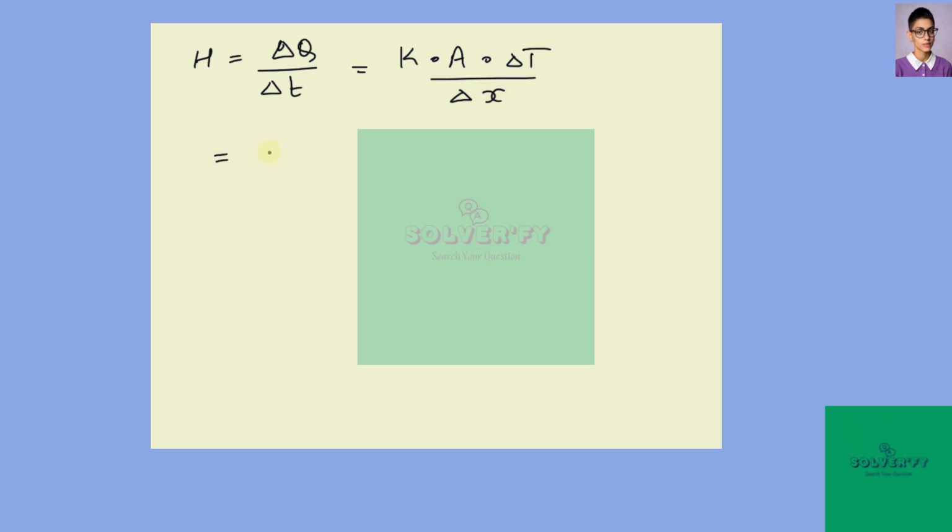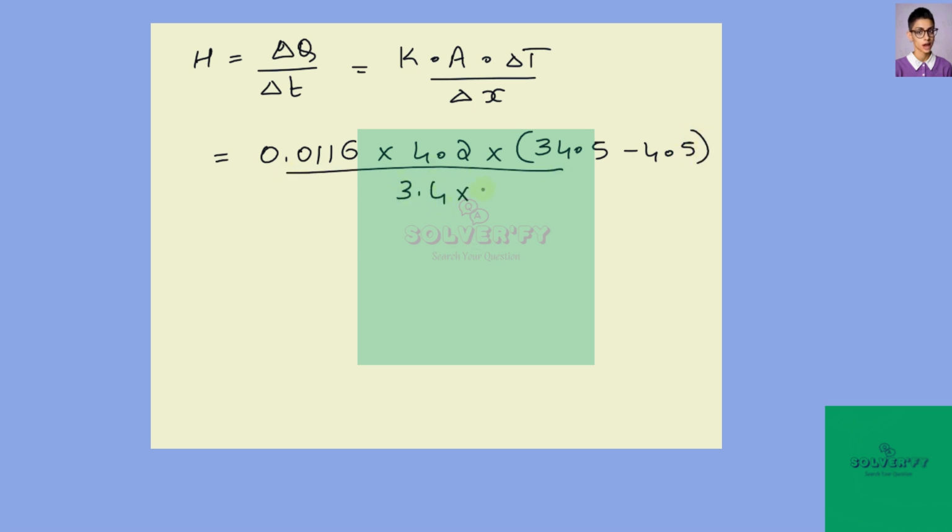K is the conductivity given in the question, substitute for that, into area is 4.2. Here we are taking temperature difference, so no need to convert it to Kelvin. Delta X is the thickness which is in centimeter, therefore convert it to meter. From this we get H value as 42.98.